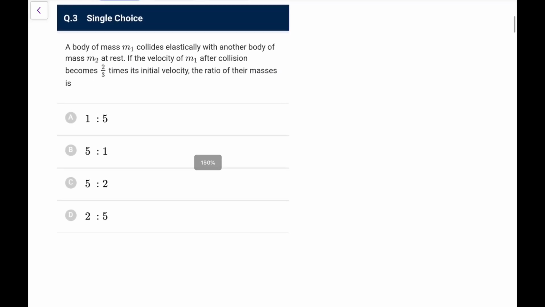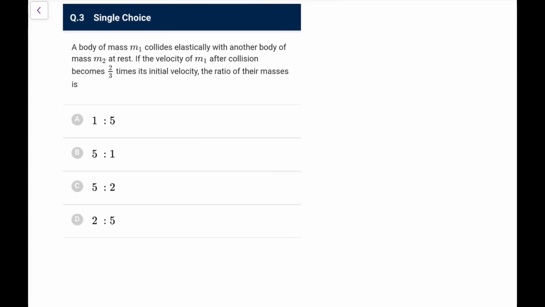Next, a body of mass m1 colliding elastically with m2 at rest. If the velocity of m1 after collision becomes 2/3 its initial velocity, the ratio of their masses is. If you remember the direct formula, the v1 final would be (m1 minus m2) upon (m1 plus m2) times u1 plus 2m2 u2 upon (m1 plus m2). If you remember, you can use this, otherwise you can derive it.